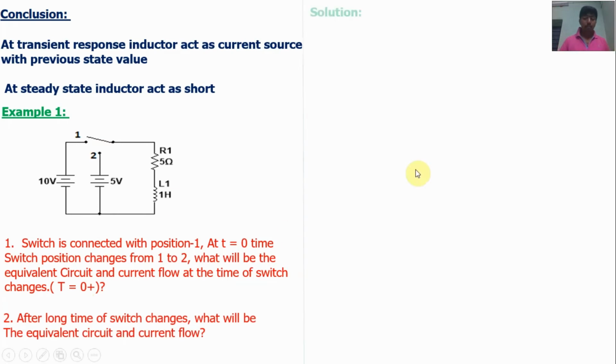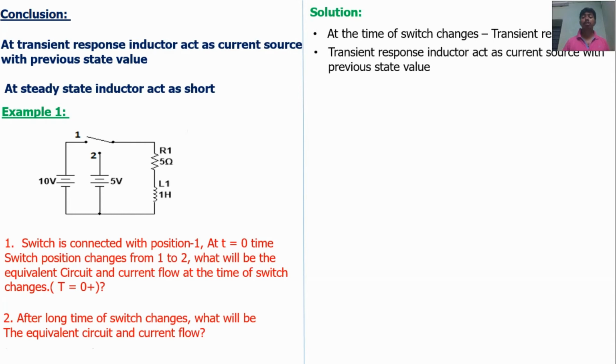Okay, first one. Initially, the inductor is connected with the DC source. The switch position changes from 1 to 2 at t equal to 0 seconds. At the time of change, it means transient response. We know that at transient response, the inductor acts as a constant current source with the previous state current value.